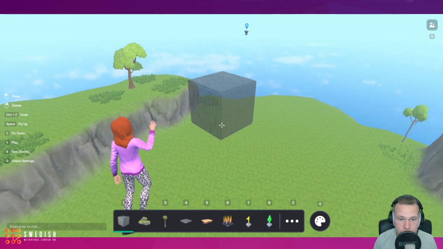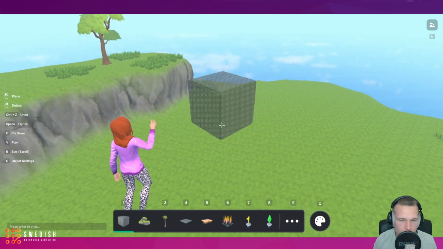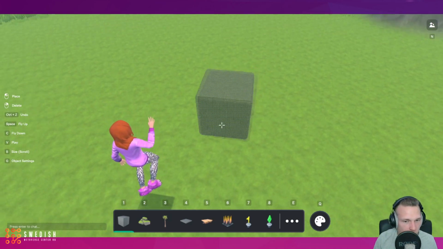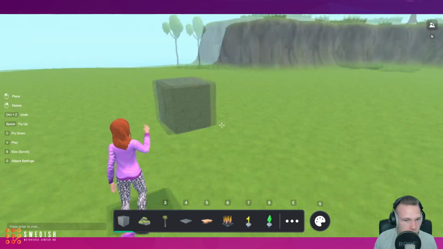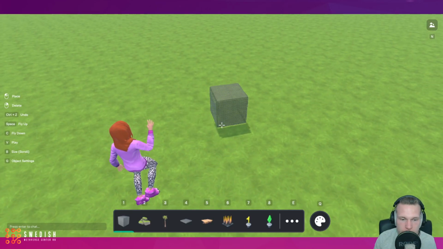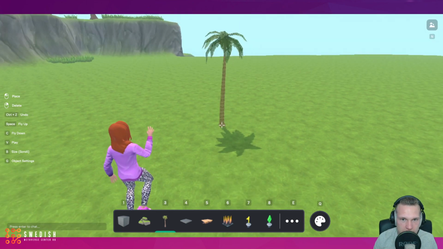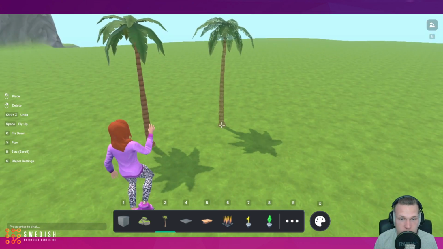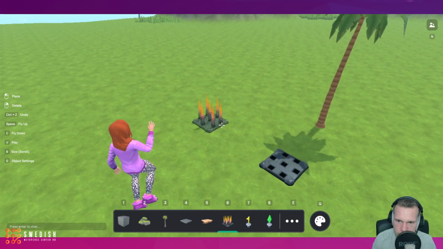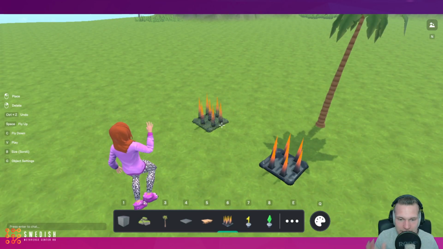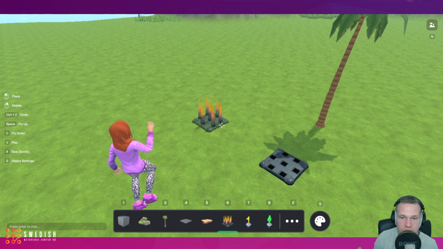So this is a super easy world creator that anyone can use. I kid you not. Anyone, any age, any group, doesn't matter. This is extremely simple and easy to learn. As you can see in the middle at the bottom of the screen, we have a few different things. Right here, I can place a tree. Just left click and I place the tree. I can place these spikes that look really dangerous. So you can literally just pick an item and place it onto your world.